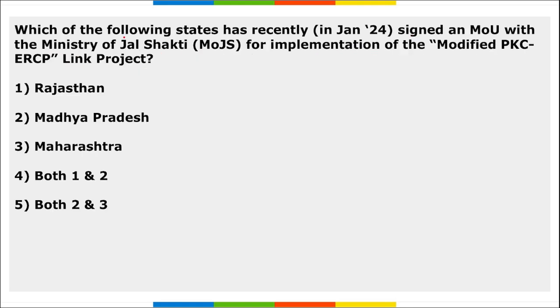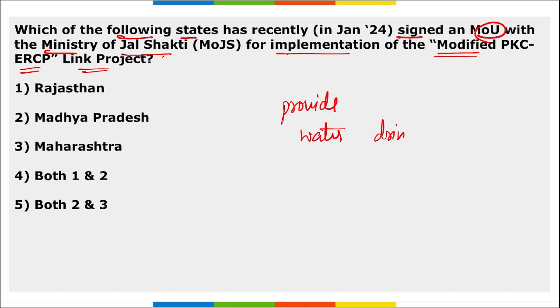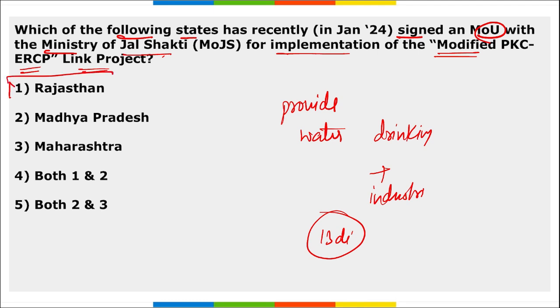Next, which of the following states has recently signed an MOU with the Ministry of Jal Shakti for the implementation of the modified PKC-ERCP link project? What is this project basically? This will help to provide water for drinking and industrial use in 13 districts of Madhya Pradesh and Rajasthan.